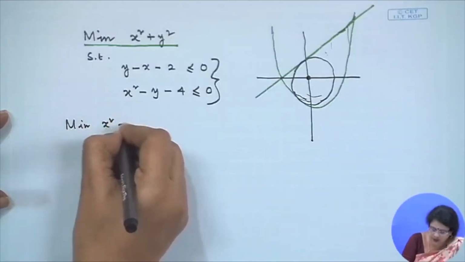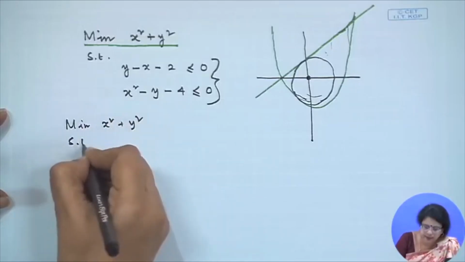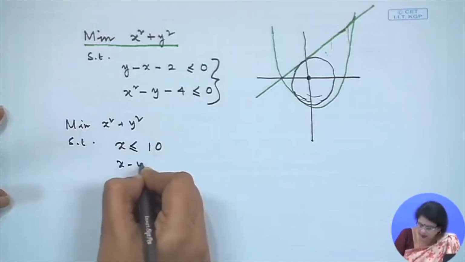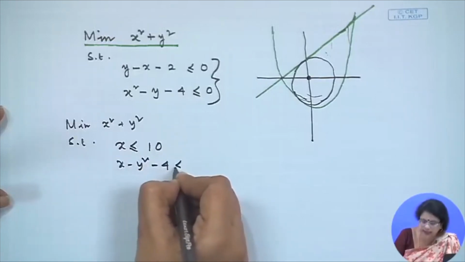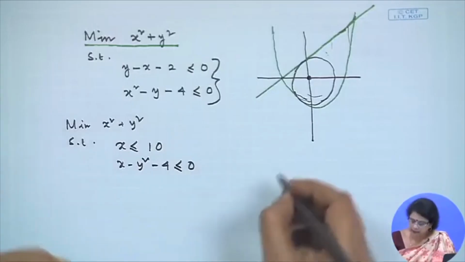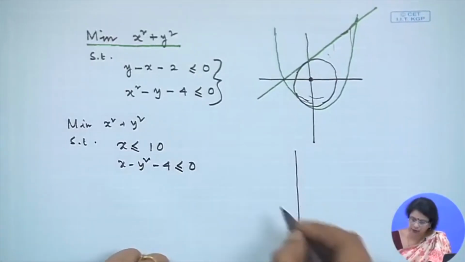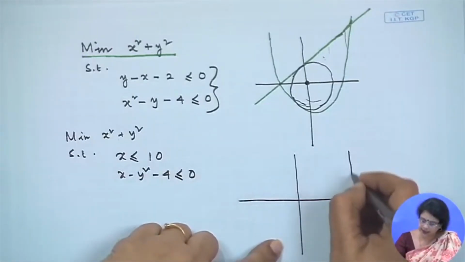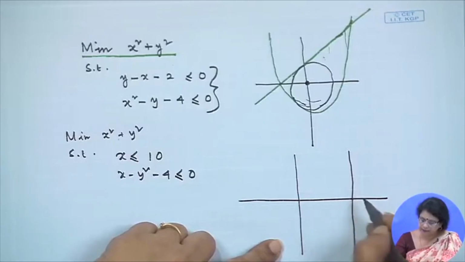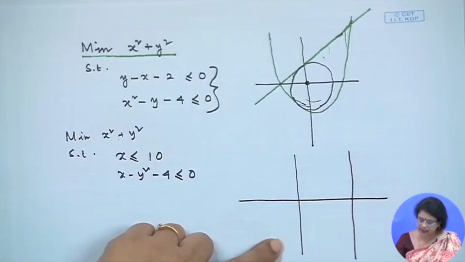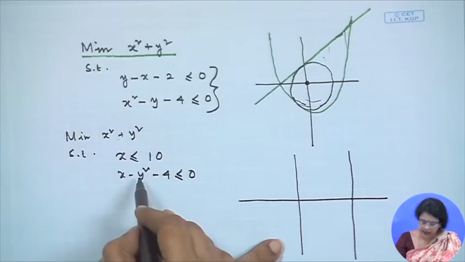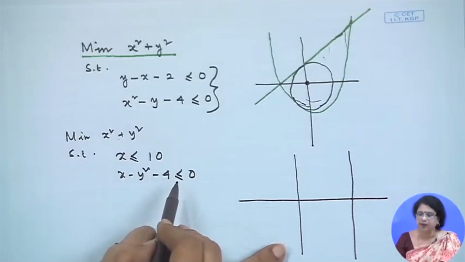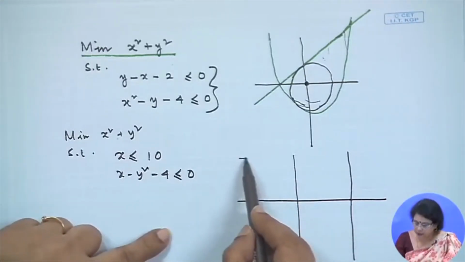Minimization of x square plus y square subject to x less than or equal to 10 and x minus y square minus 4 less than or equal to 0. If we just draw the graph of it, we could see x less than or equal to 10, this side, and y square is equal to x plus 4, that means it is a parabola.